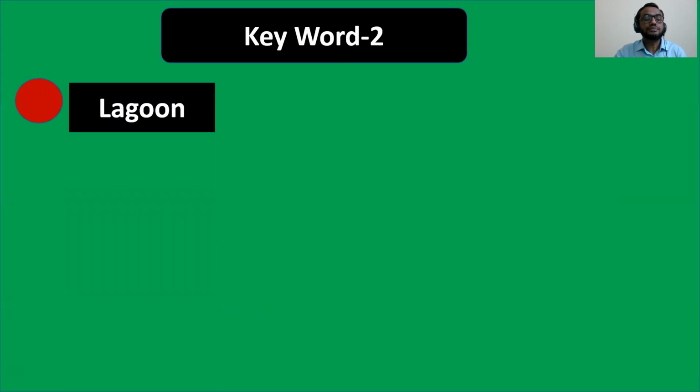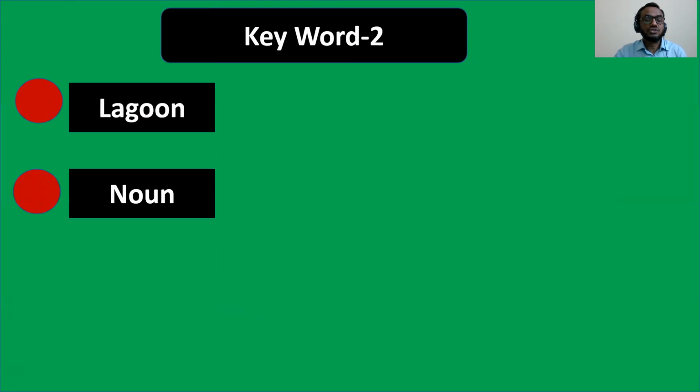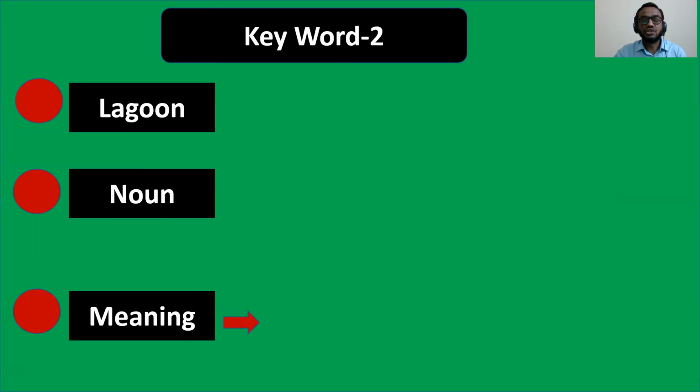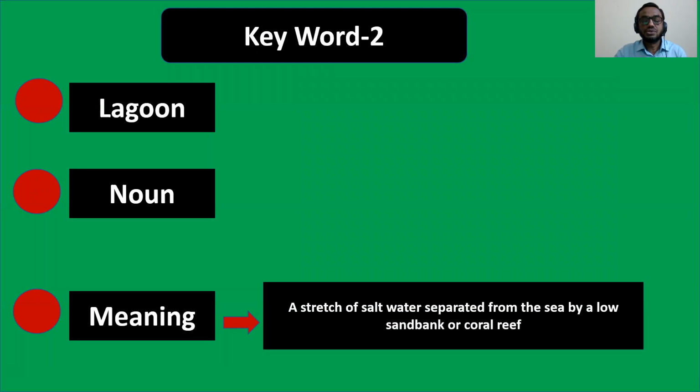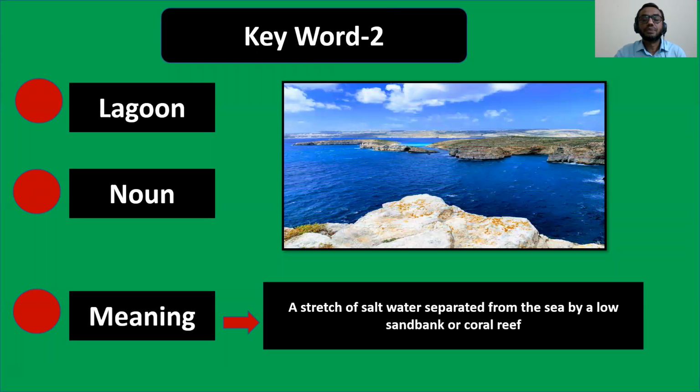Now, keyword two is lagoon. Lagoon is a noun, and the meaning is given here: a stretch of salt water separated from the sea by a low sandbank or coral reef. Look at the picture and you can see a lagoon there. Okay, this is the picture of a lagoon. Now, can you realize?